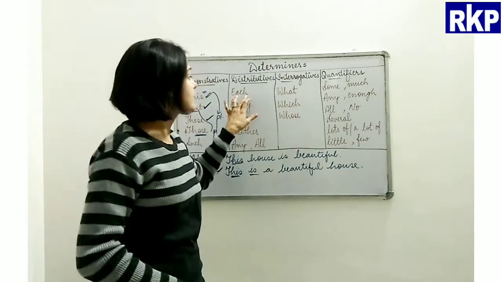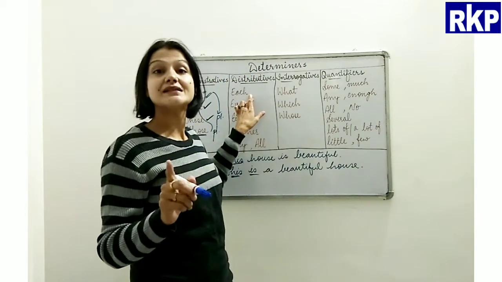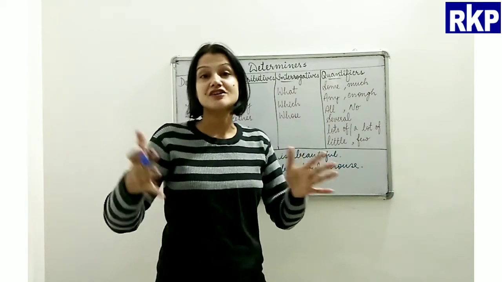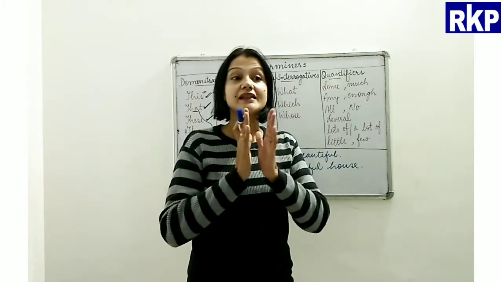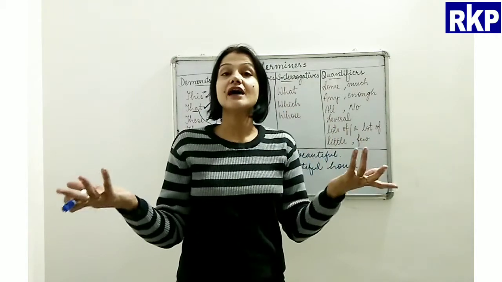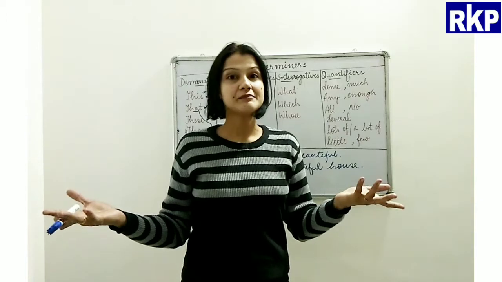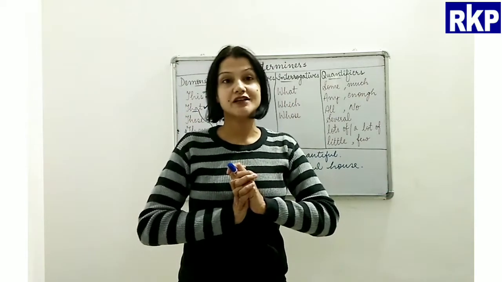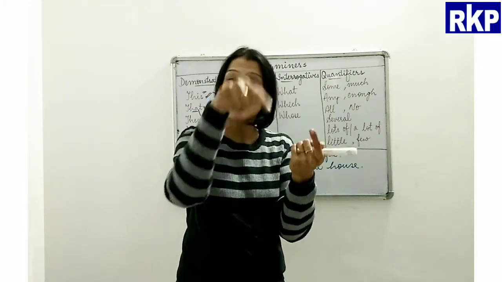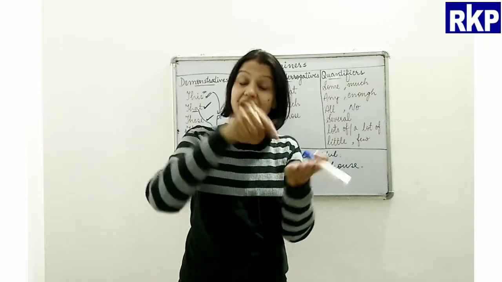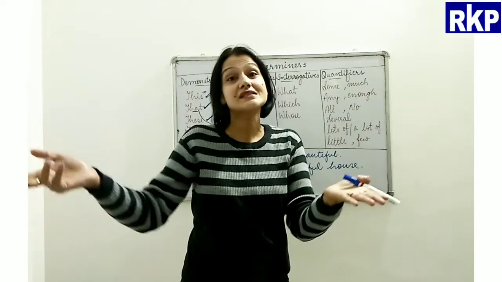For example, if I say each participant got a certificate, maybe there are hundreds of participants, but when I say each participant got a certificate, I mean each one of them, हर एक participant को certificate मिला.